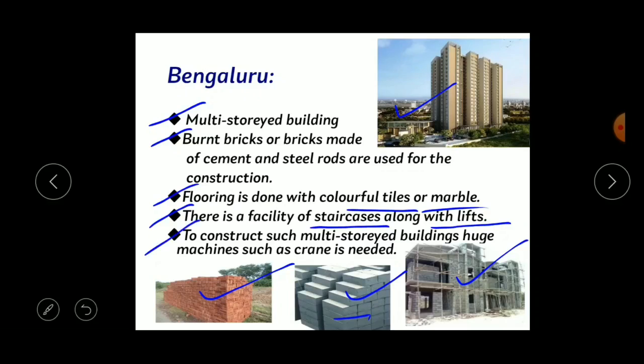Okay, the next point is to construct such multi-storied buildings, huge machines such as a crane are needed. So to construct these kinds of buildings, multi-storied buildings, it needs a big machine such as a crane. You might have seen the crane, right? So the crane is a kind of machine which is needed to construct the multi-storied buildings.